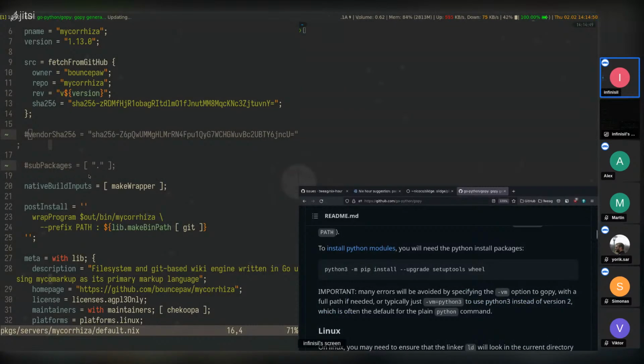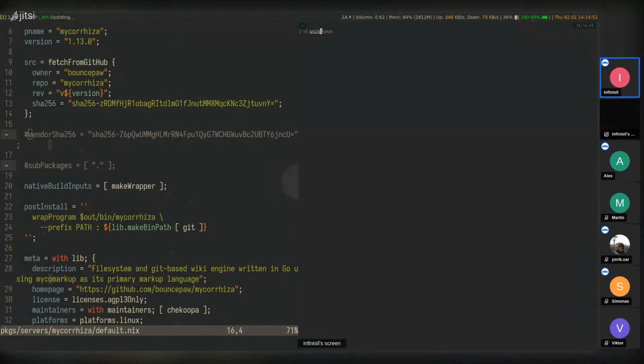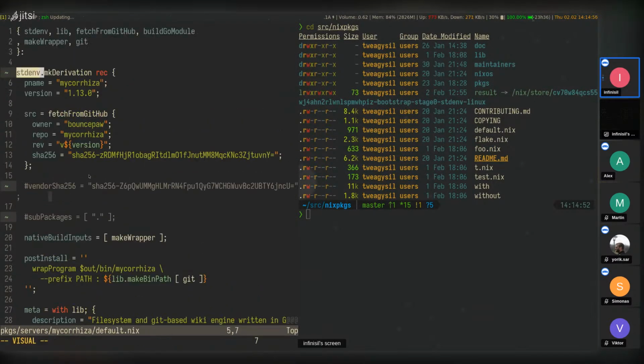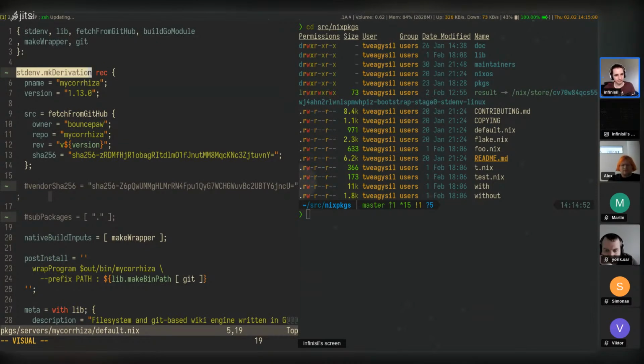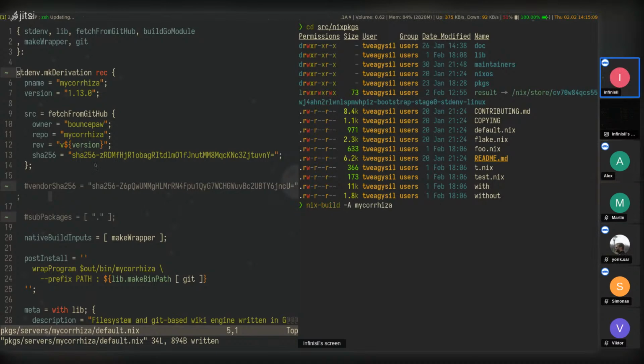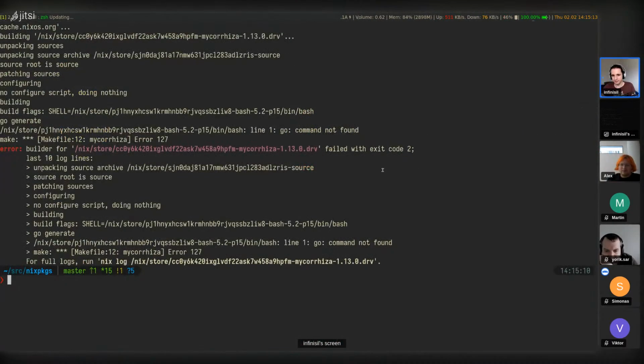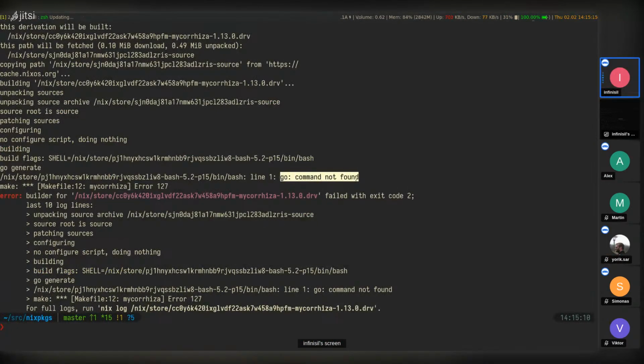So this will definitely not work, because by default stdenv.mkDerivation calls make and make install and ./configure in the beginning as well. Go packages don't have that. So if we try this here, nix build -A my-core-hisa. Yeah, it fails. It probably fails with, go command not found.